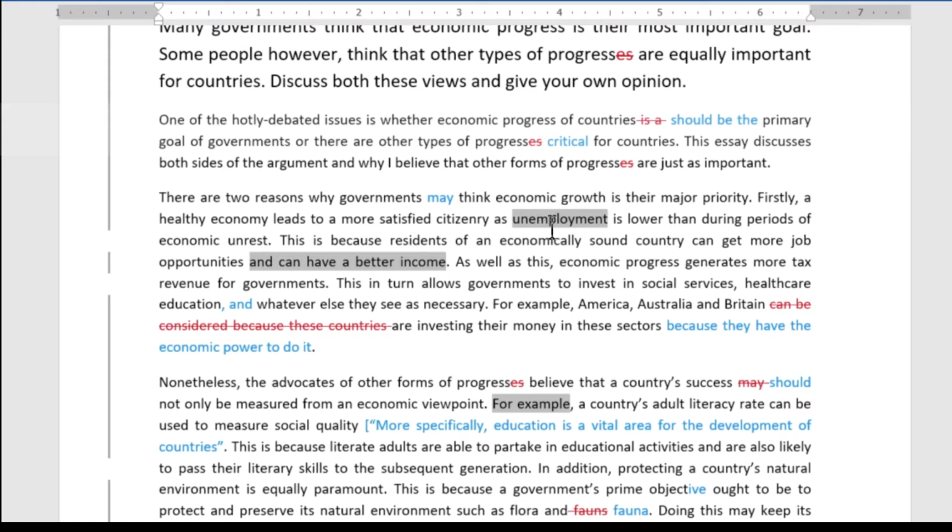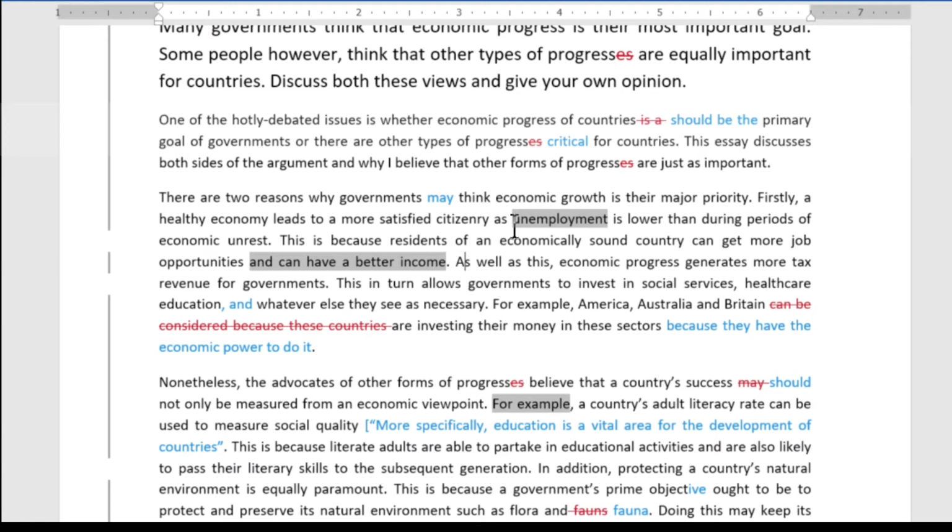Here though, we've got a general topic sentence. This is good. So we're introducing that there are 2 reasons. Then we come to the first reason, which is unemployment. So we've got a clear first main reason here, unemployment, and that's fine. It gets developed really well, that there are more job opportunities. I just think this part about the income is not so great.